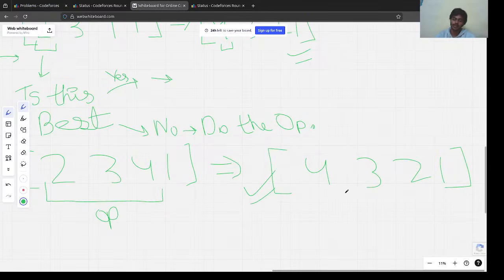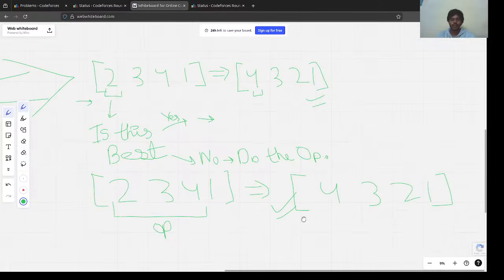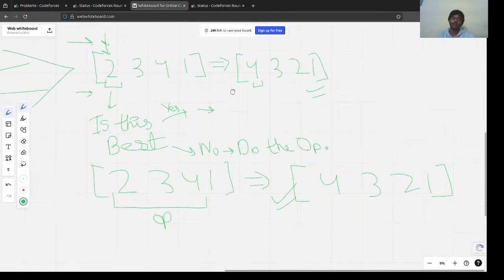So yeah, this is the best possible array using one operation. Got it? We basically used all 3 observations. We started from the left, we wanted the greatest possible number here, right? Because if we lose at this point, there's no point in winning at other points, right? So we choose the maximum possible number at the leftmost index at each point.